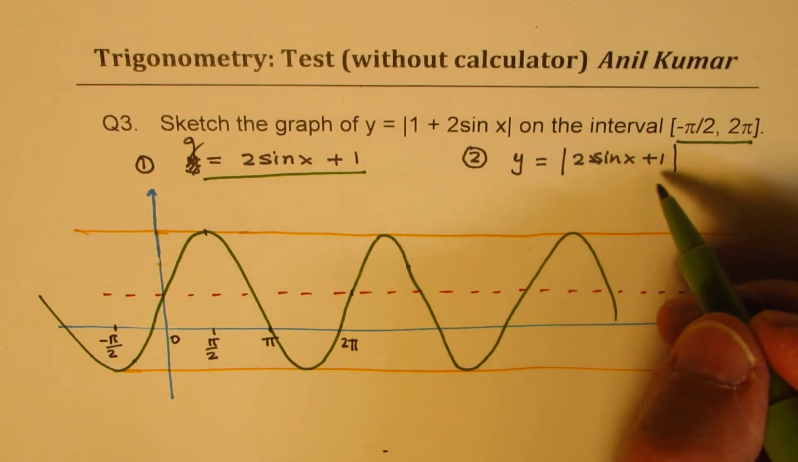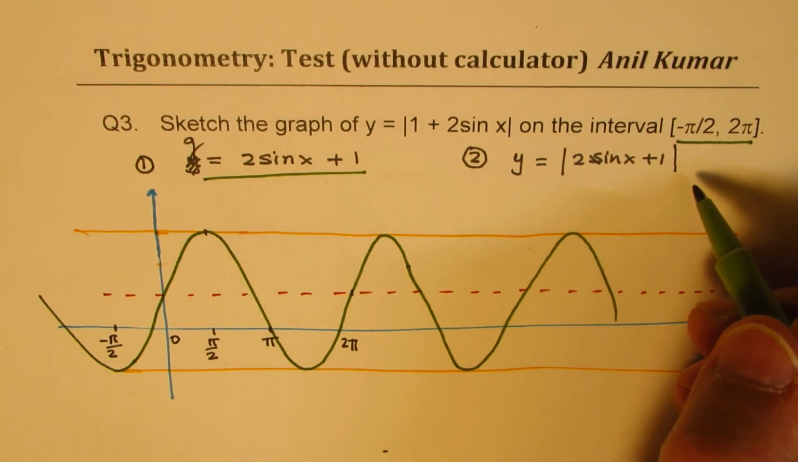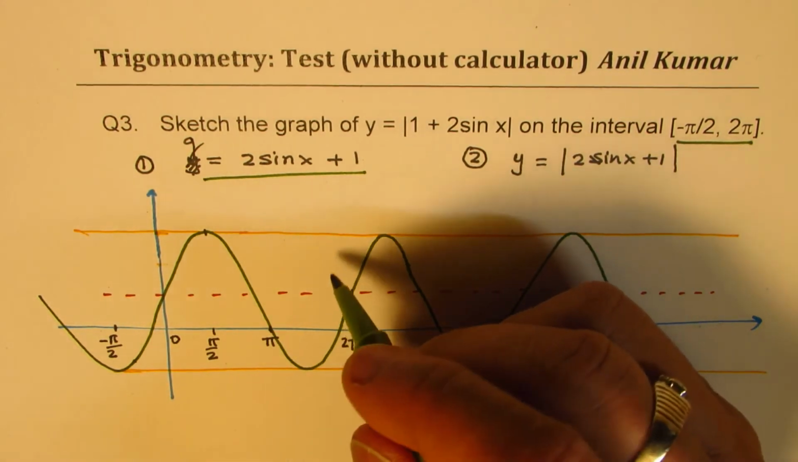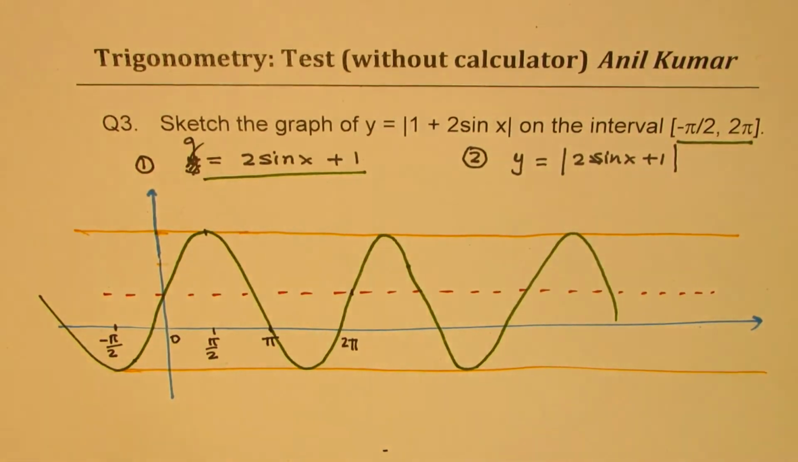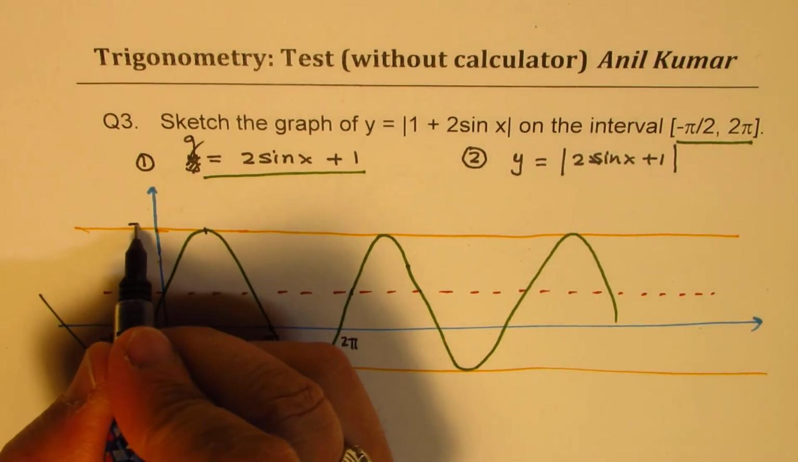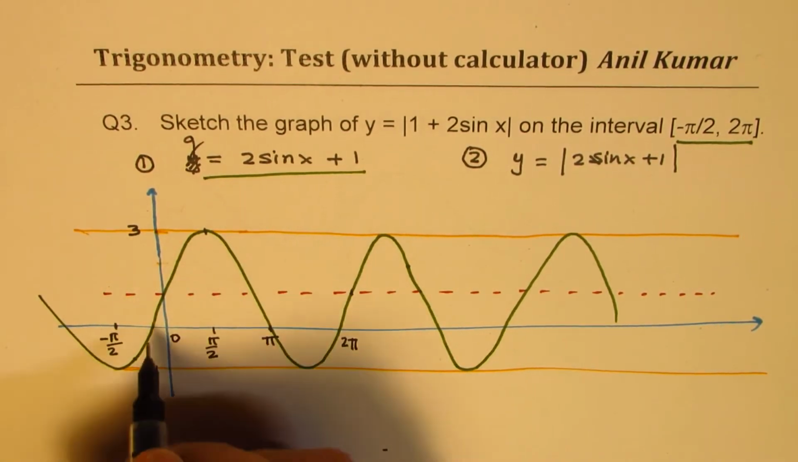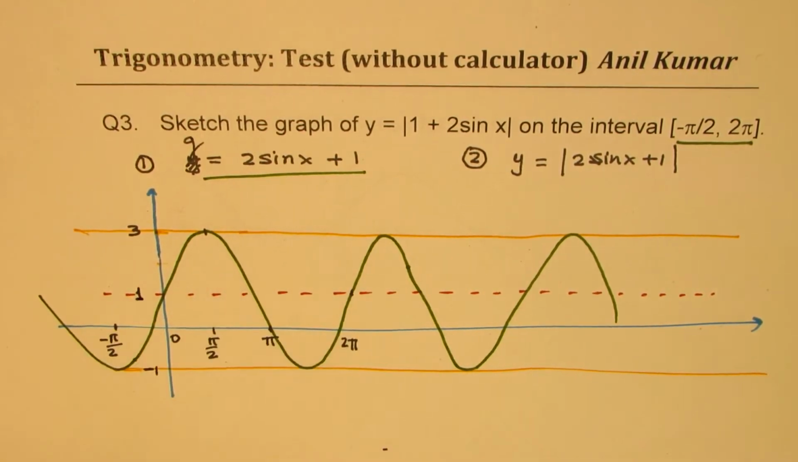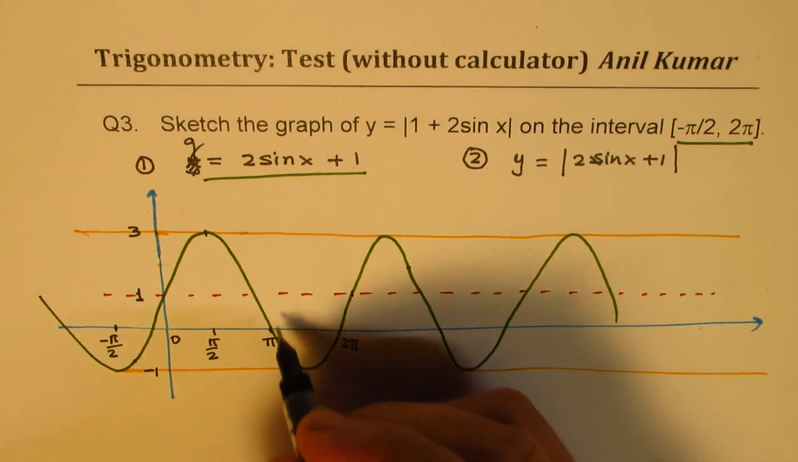Now, we need to do absolute. So when you do absolute of a value, then the negative portion becomes positive. You get an idea. So it gets added on to the value. Correct? Now, what we have here is 3. This is minus 1, and that is plus 1 for us. This is 1 down, so it will go 1 up.